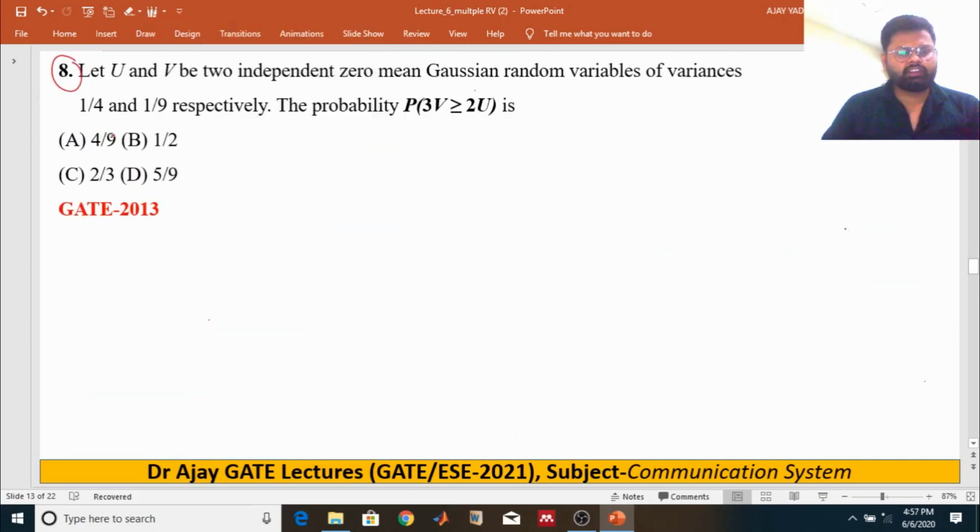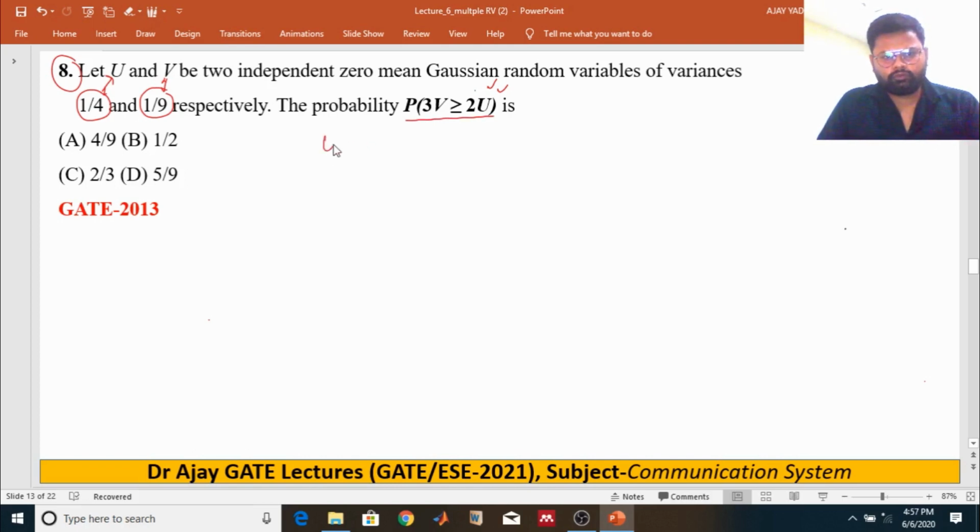Now question number 8 is: let U and V be two independent zero-mean Gaussian random variables with variances 1 by 4 and 1 by 9 respectively. Find out the probability that 3V is greater than or equal to 2U. We need to find out this probability.